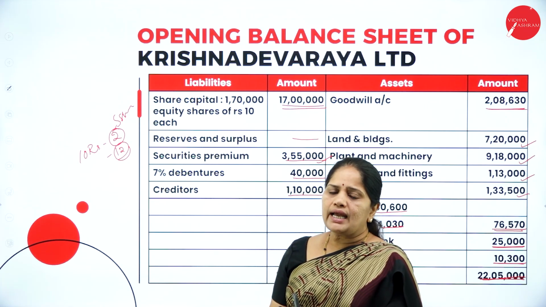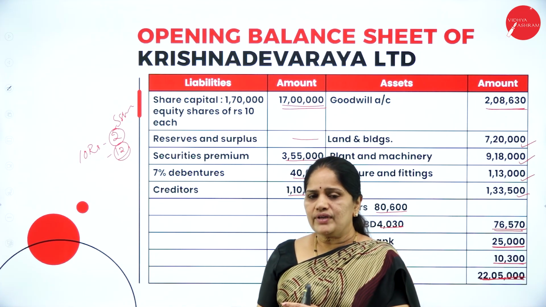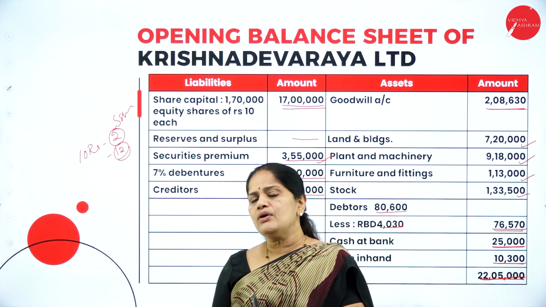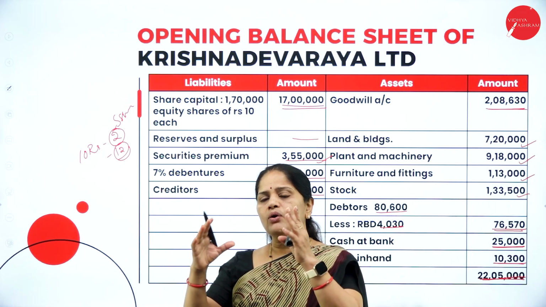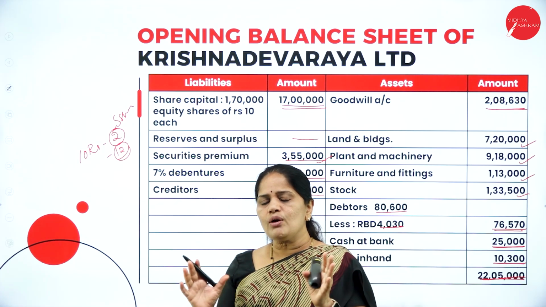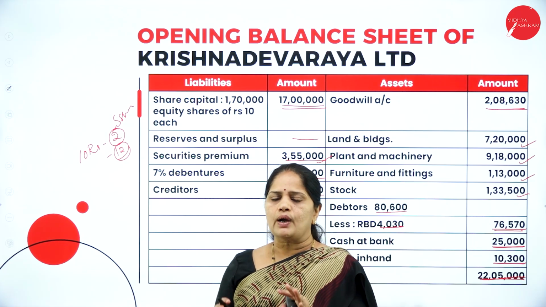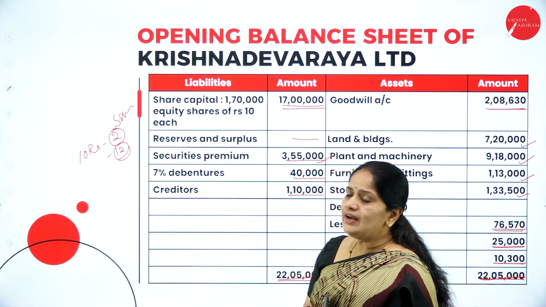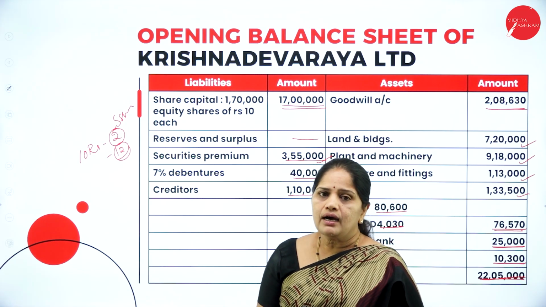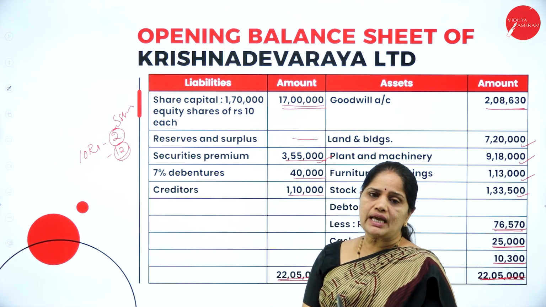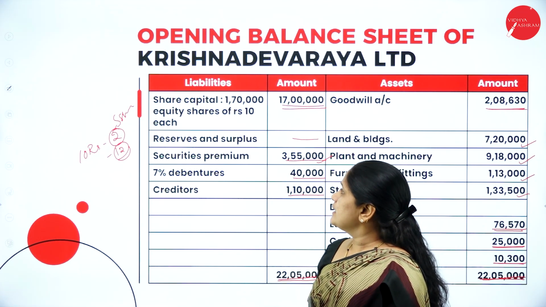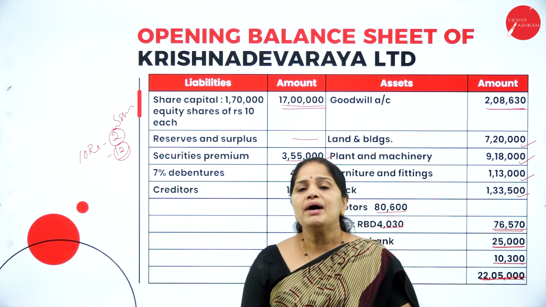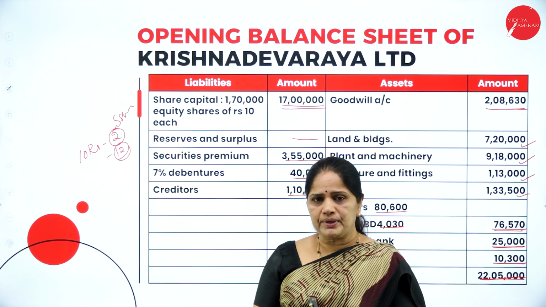Then we prepare the shareholders account, and if it tallies, if there is no balance remaining in the shareholders account, it means that your problem is correct. In this way, we have to calculate the solution for this kind of problems on amalgamation in the nature of purchase.